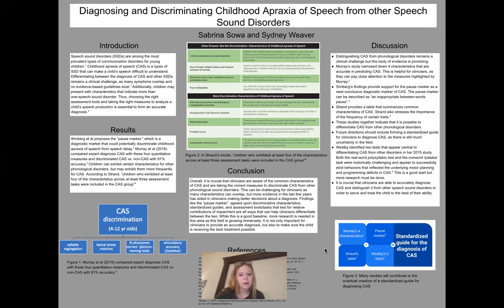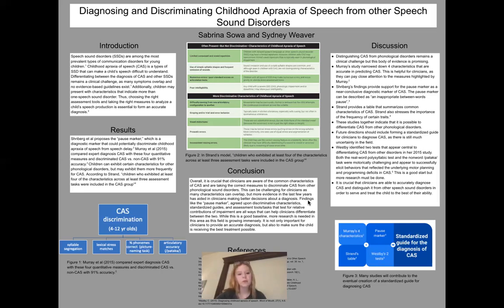And then I just have to summarize our discussion. We have the figure at the bottom right of our poster. If we put together the 4 characteristics from Murray's study, the pause marker, the table at the top of our poster, and the 2 tests that may be used to diagnose CAS and differentiate it, hopefully future directions will be to put together a standardized guide for the diagnosis of childhood apraxia of speech.